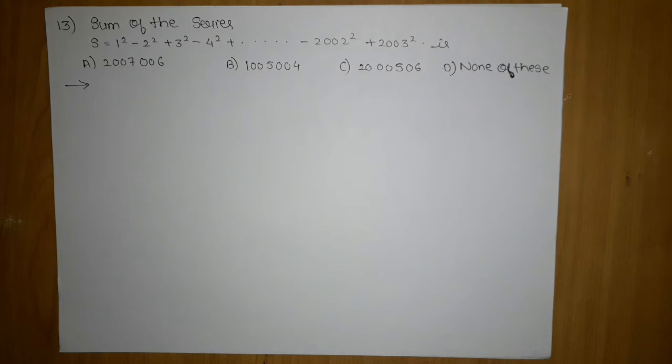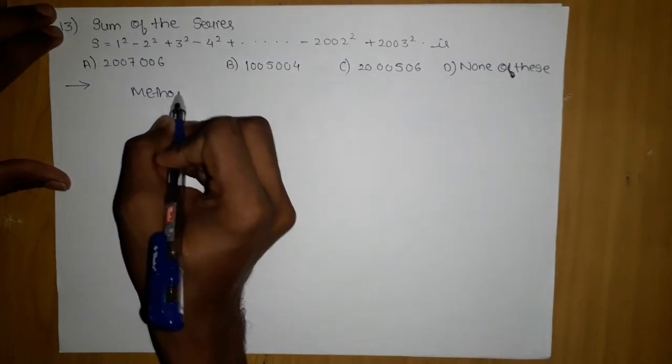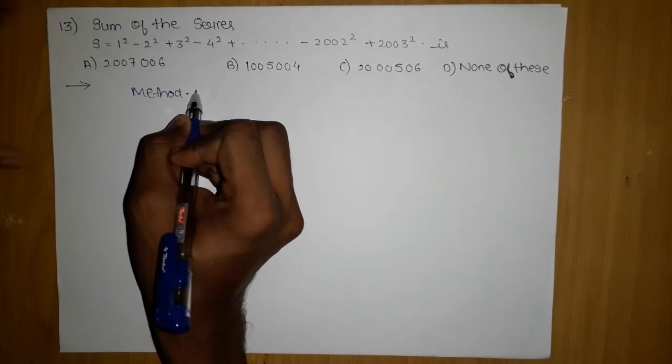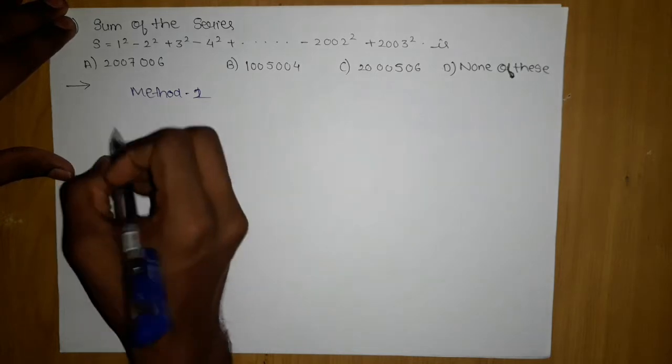So we will use method 2. In this type of problem, when I was teaching you sequences in the lectures, we came across this type of problem also. So method 2 we are going to go with.